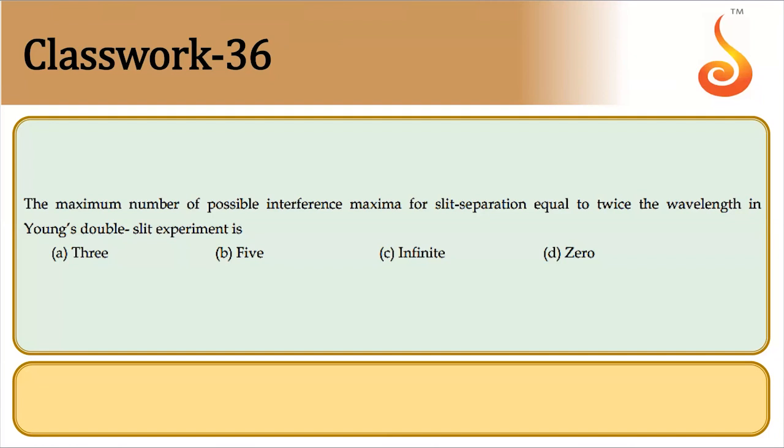See, we'll take the condition for angular position. So for constructive interference, the condition is d sin theta, or d sin phi, is equal to n lambda.